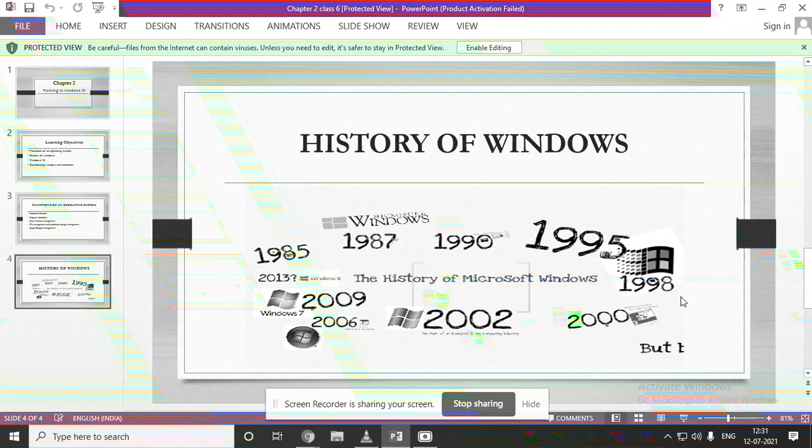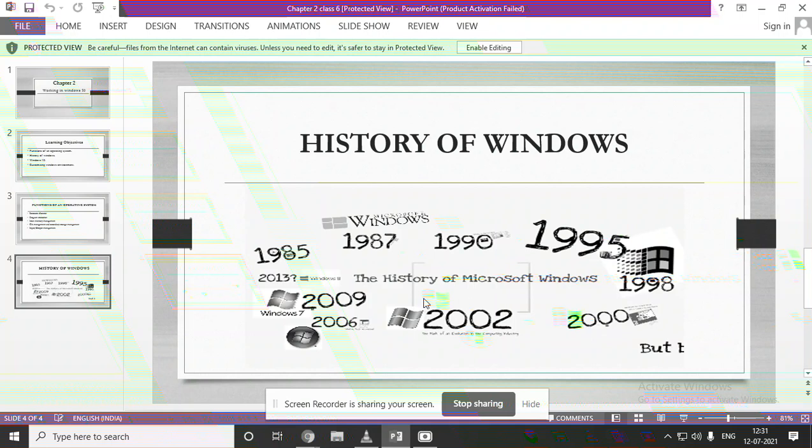In 1998, Windows 98 came. In 2000, Windows 2000 came. Next, Windows ME came in the year 2000. Next, in 2001, Windows XP came. Like that, different versions came over the years, and most people nowadays are using Windows 10, which came in 2015.